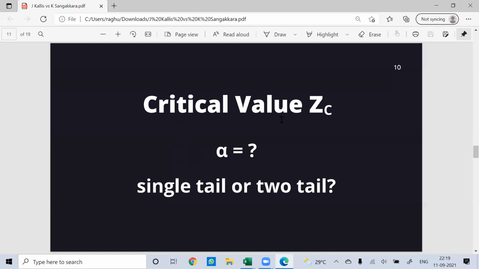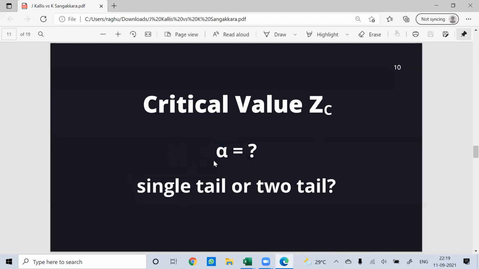Now the next step would be to arrive at the critical value for the test. Since it is a Z test, we call the critical value ZC. This critical value depends on two parameters, which are your alpha and the type of test, whether it is a single tail or a two tail.